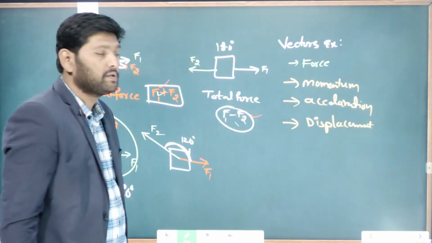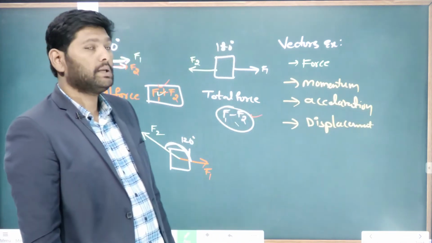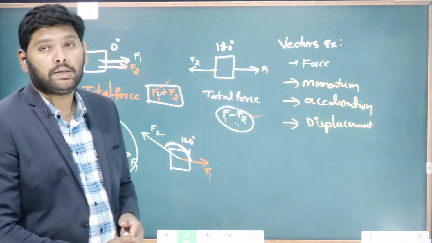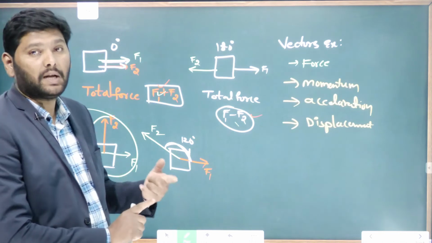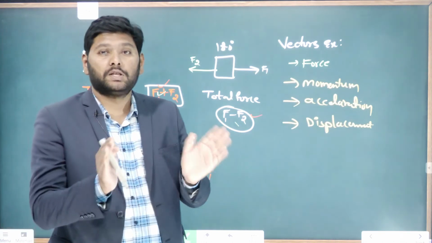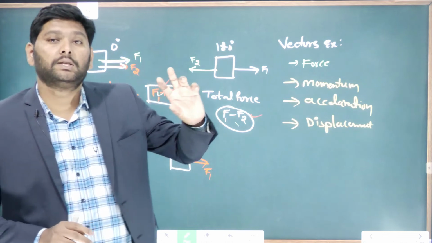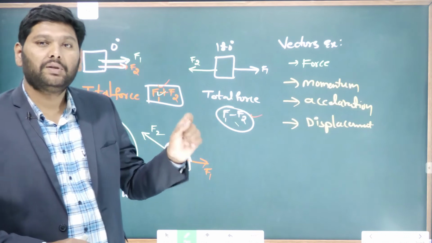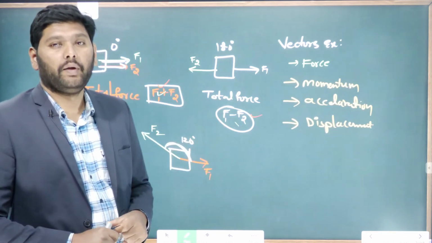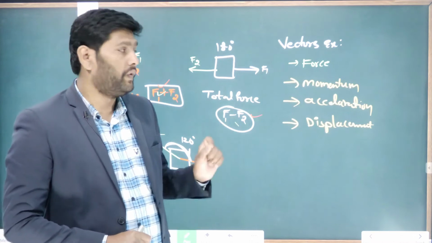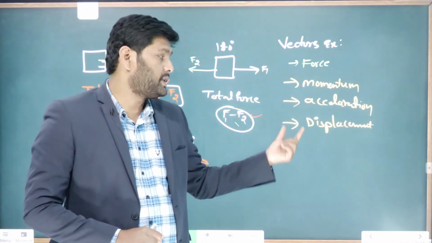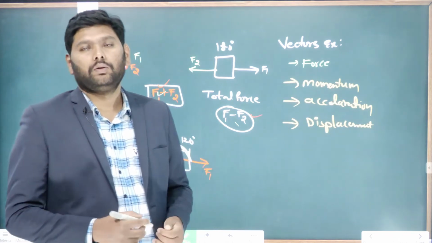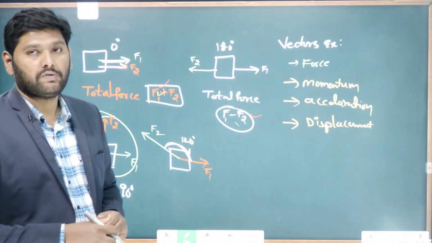These are the best examples for vectors. I hope you got clarity on why we take some physical quantities as vectors: because with respect to angle and direction, the quantity's magnitude and behavior will change. Best examples are force, momentum, acceleration, displacement, torque. We have many in our physics world.